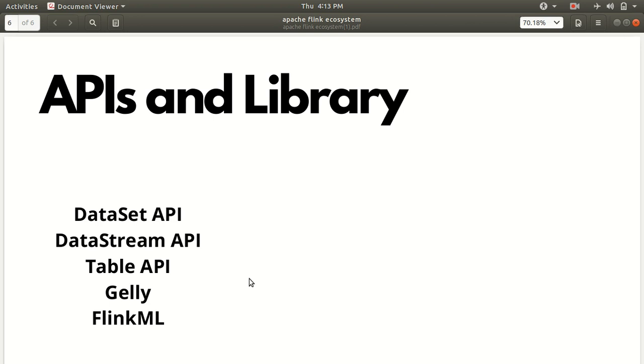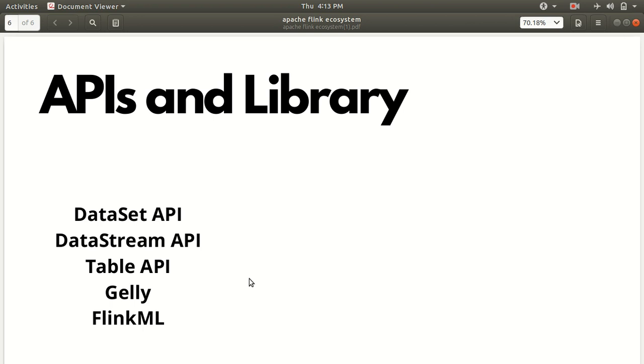The first one is the dataset API. Dataset API means that we'll be dealing with the data which is at rest. That's why we call it the dataset API. This API handles the data at rest that is generated at various sources, like by reading text or CSV files from local collections. Here we will be performing transformations like map and flat map on the data which is at rest.